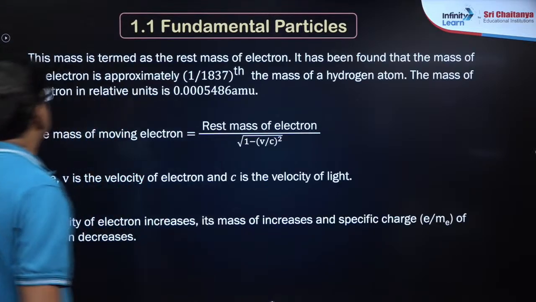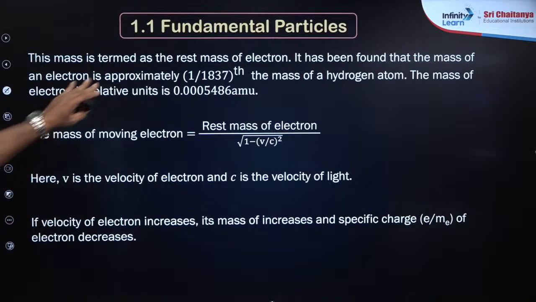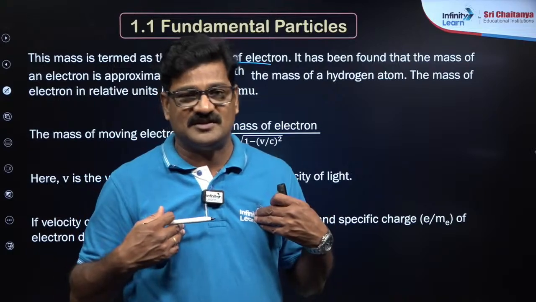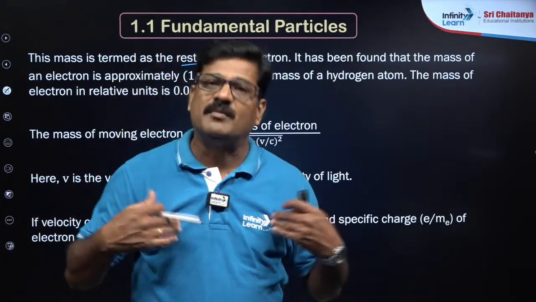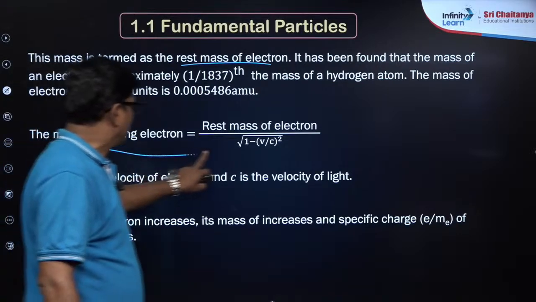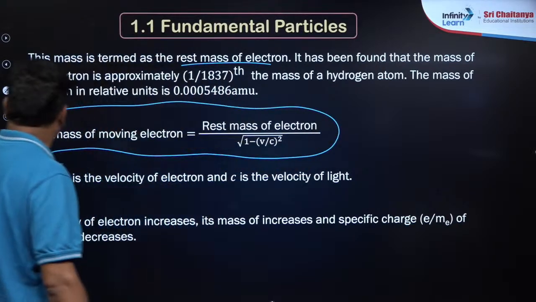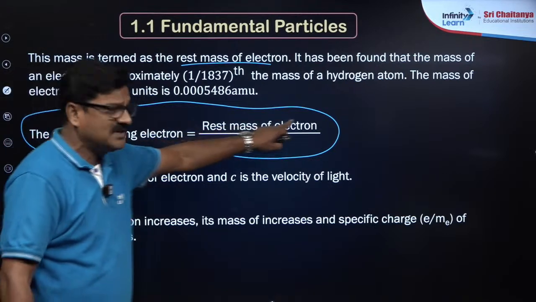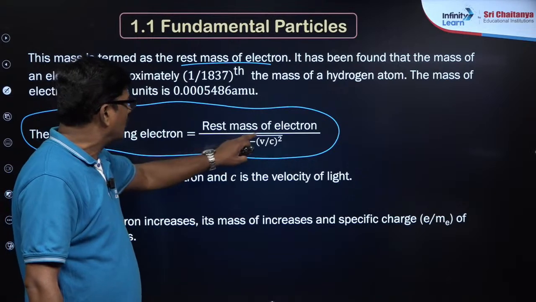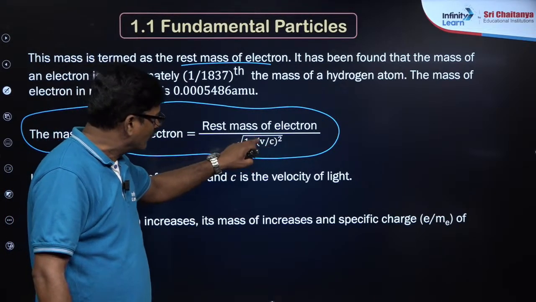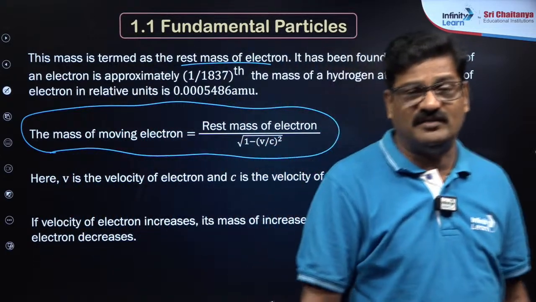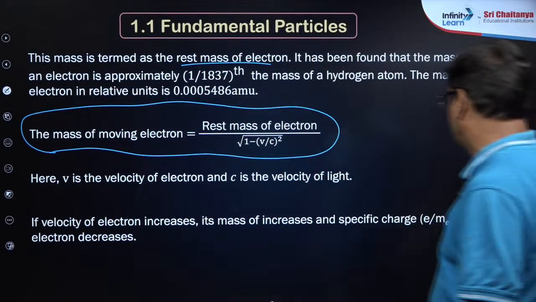Okay, now the mass we are talking about is termed the rest mass of the electron. According to physics, if my mass is this much, when I am traveling in a rocket my mass is different. So to find the mass of the moving electron, according to the theory of relativity, the formula is: rest mass of the electron, 9.1 into 10 power minus 31 kg, upon under root 1 minus v by c whole squared. v is the velocity of the electron and c is the velocity of light, 3 into 10 to the power of 8 meters per second, right?